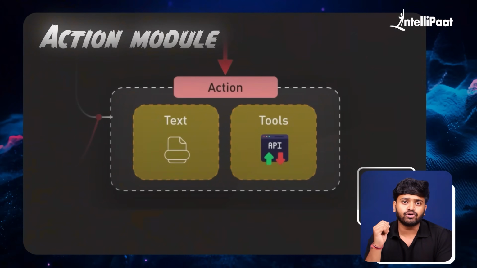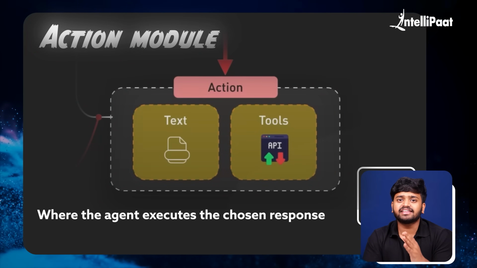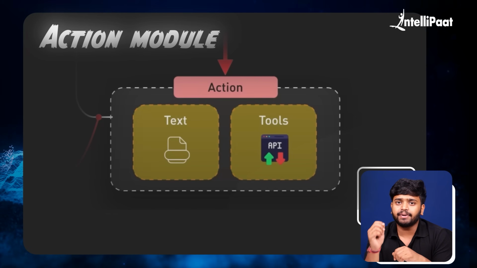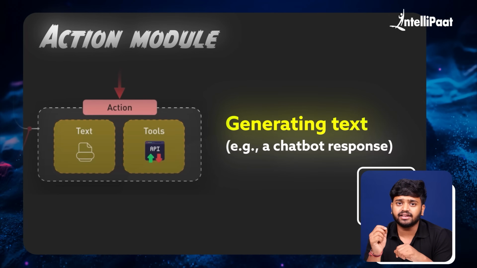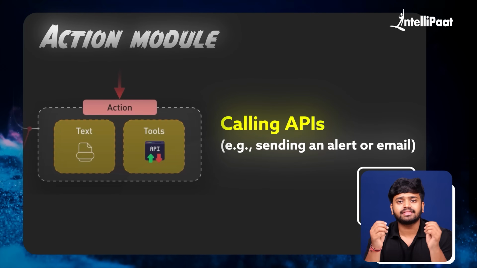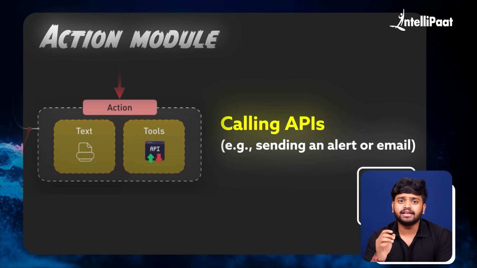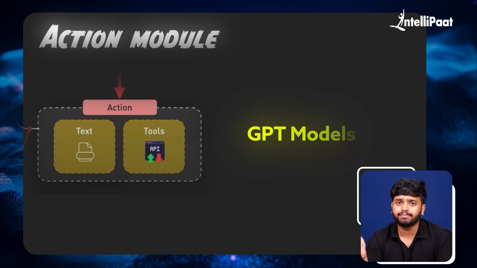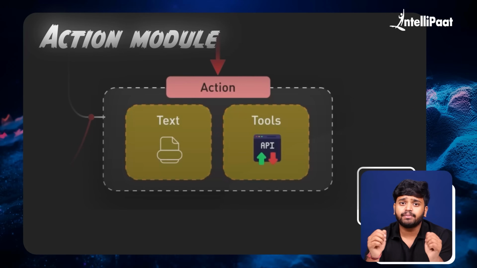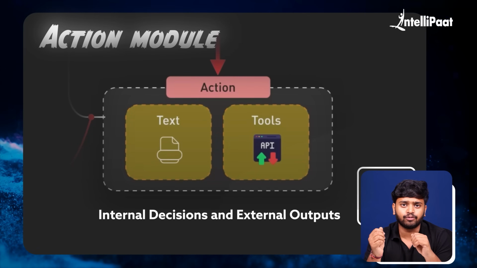Now, the action module. This is where the agent executes the chosen responses. Actions can take many forms depending on the use case. Generating text, for example chatbot responses. Calling APIs, for example sending an alert mail. Typically, this is where you integrate your tools like GPT models and messaging APIs. So technically, this is the bridge between the internal decision and the external outputs.